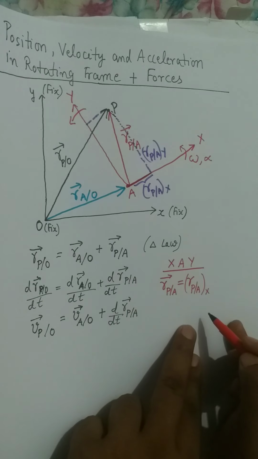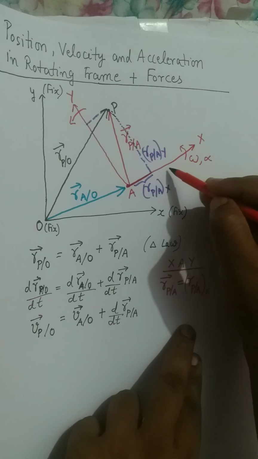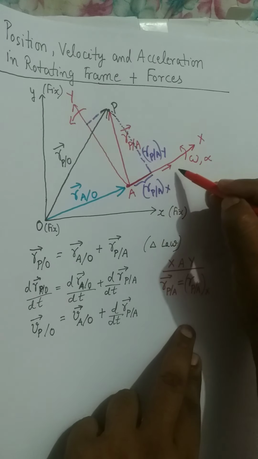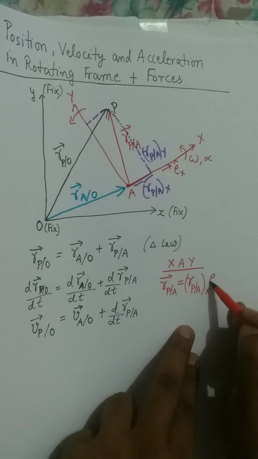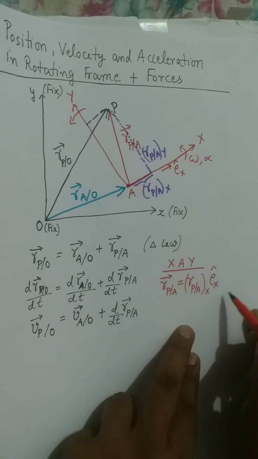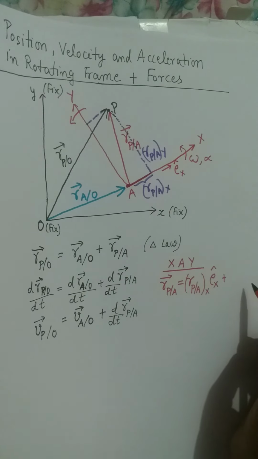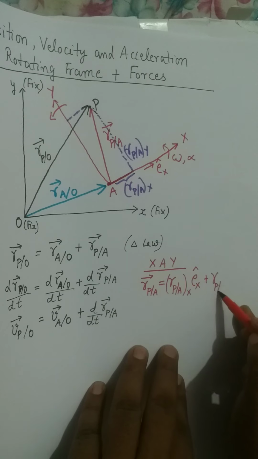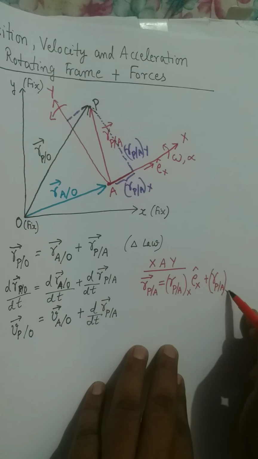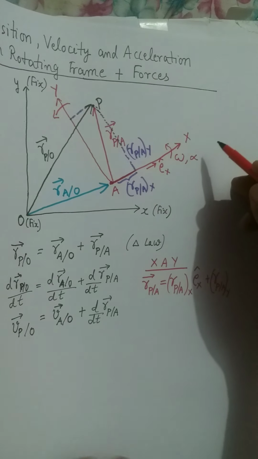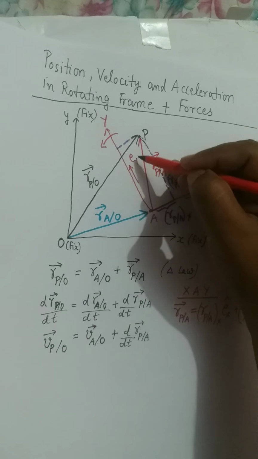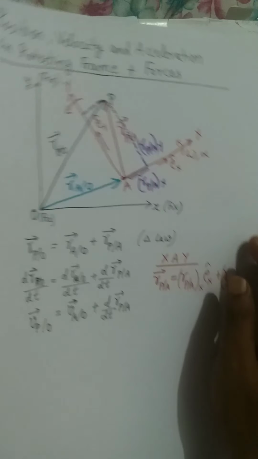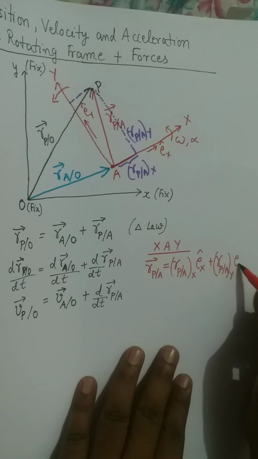capital X, which stands for the x component, and now I will associate it with the unit vector in this direction. Let's say Ex cap is the unit vector along this direction. So you will write Ex cap here, plus the y component of the vector, which is r_P/A y component, and then it will be associated with the unit vector along this axis, which I denote by E capital Y cap. So I will associate this term with E capital Y cap.